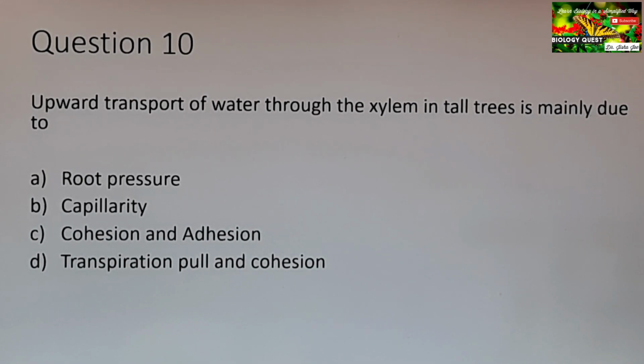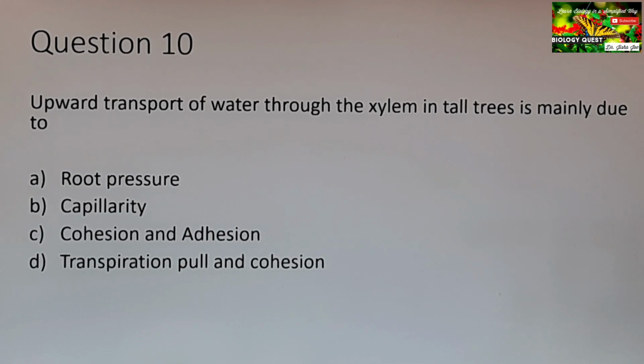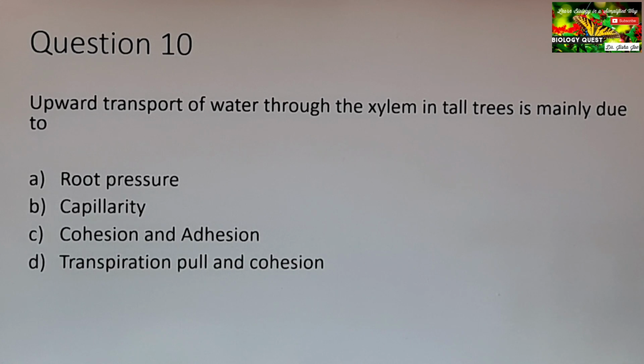Now option B is capillarity. What is capillarity? We know the diameter of the xylem vessels is very narrow, and this narrow diameter of the vessel causes the water to rise from a lower level to an upper level in the xylem. So capillarity is also an important force contributing to the ascent of sap. That is option B, capillarity. I hope that is clear to you.